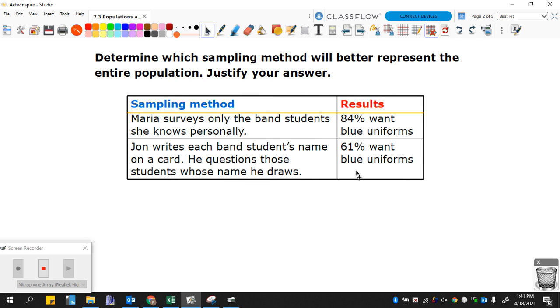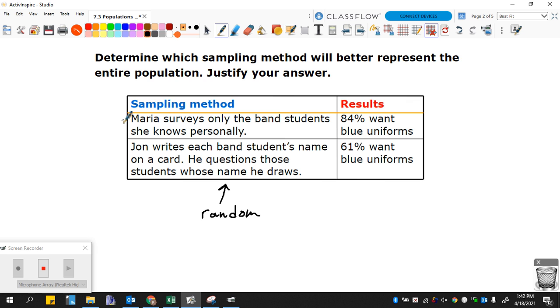It's easy to see that John's is a better representative because he chose his students at random. Maria only surveys the band students that she wants, and they may very well all agree with Maria because they're her friends.